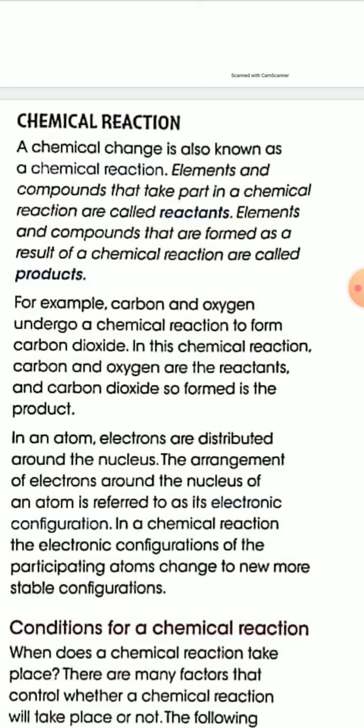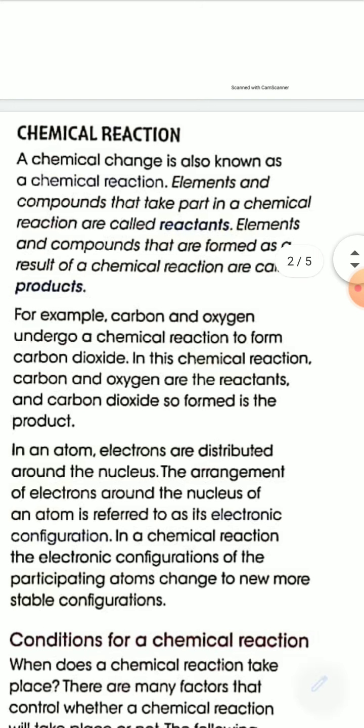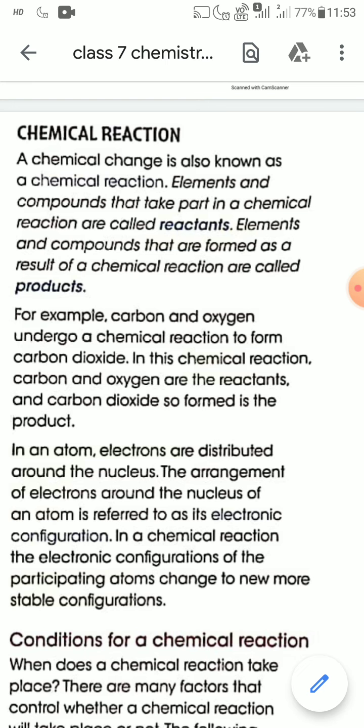You know that in an atom, electrons are distributed around the nucleus, and the arrangement of electrons around the nucleus of an atom is referred to as its electronic configuration. In a chemical reaction, the electronic configuration of the participating atoms changes to a new, more stable configuration.